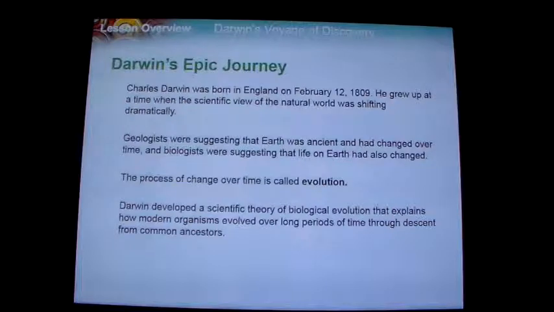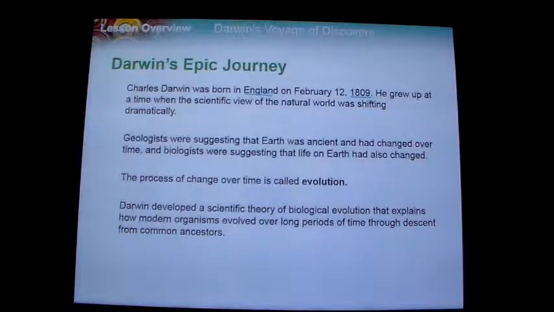All right, first thing, Darwin was born in England in 1809. He was born during a period in the science community when things were starting to change quite drastically. The ideas of the natural world were changing. Some of the ideas on how things got here and how things are the way they are all started to change.